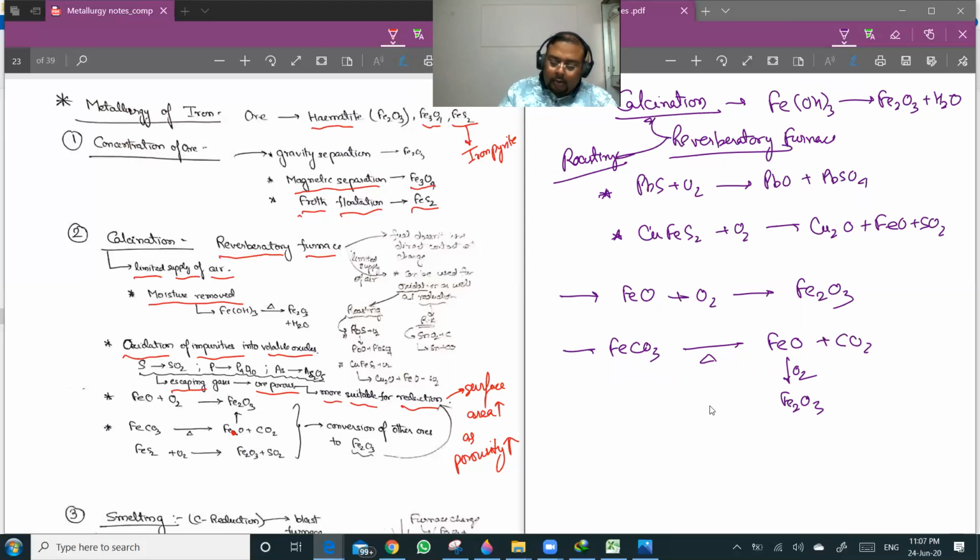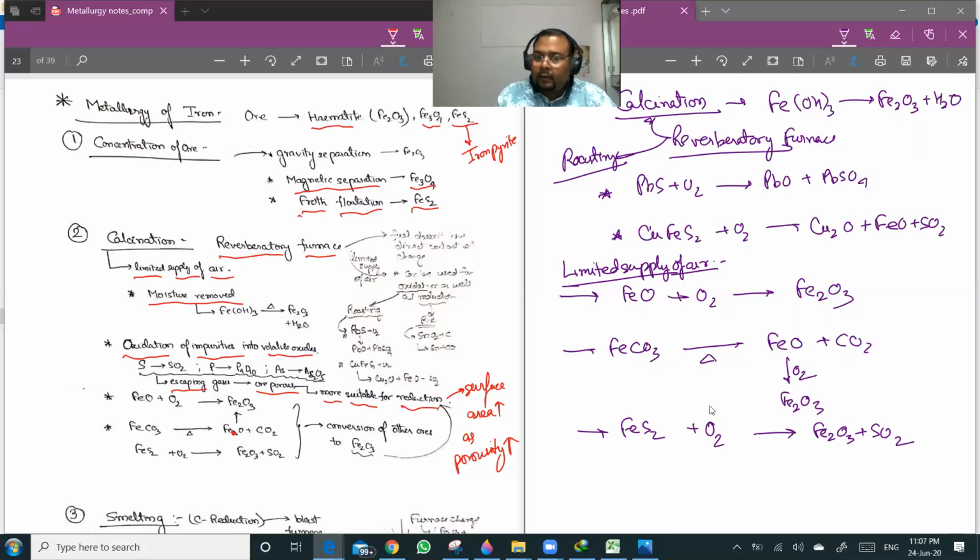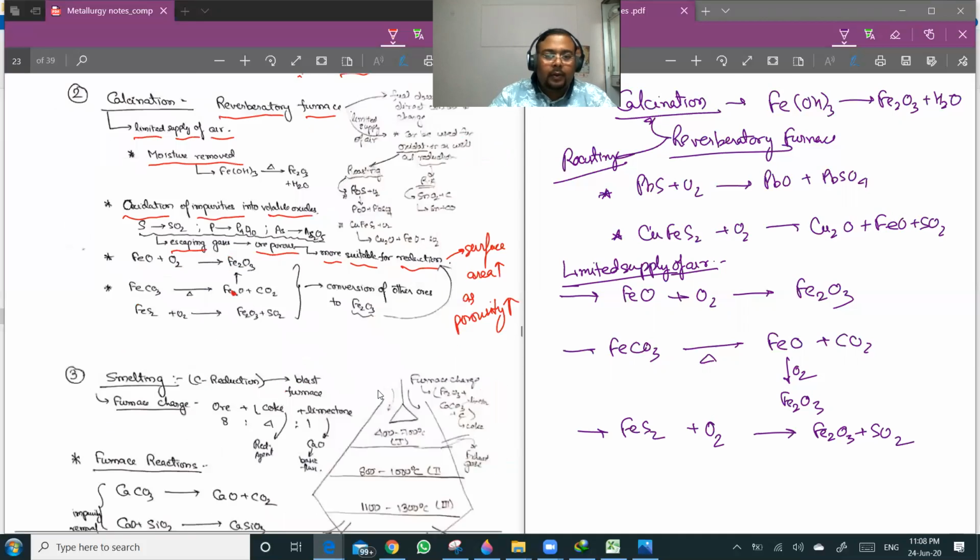Similarly, with FeS2 and O2, calcination in a limited supply of air converts everything into Fe2O3. Ultimately we are going to do the carbon reduction of Fe2O3 only, so it is very important that we convert everything into Fe2O3.